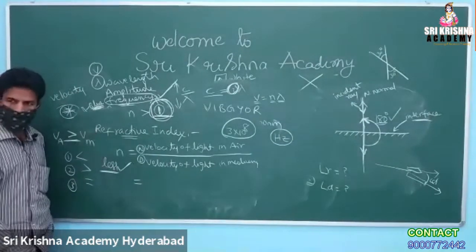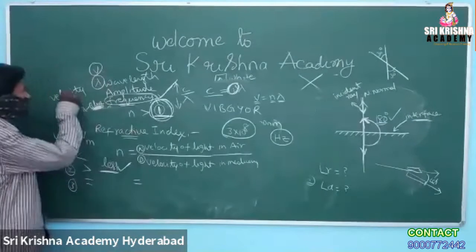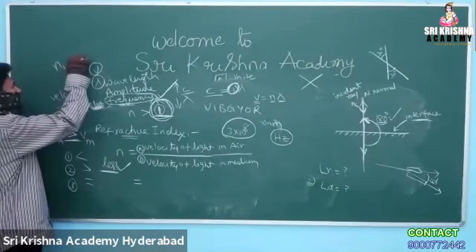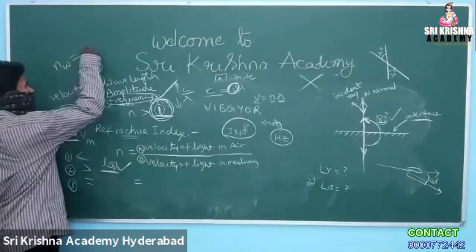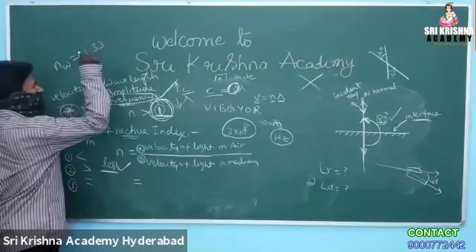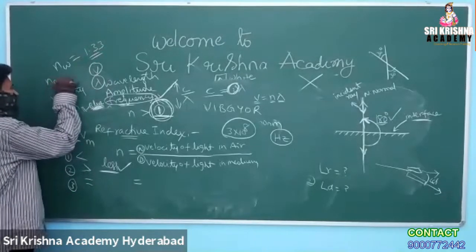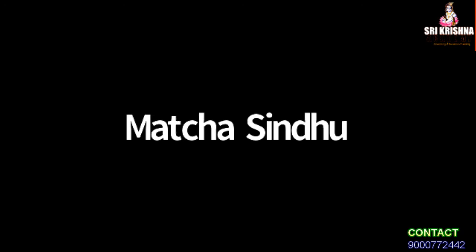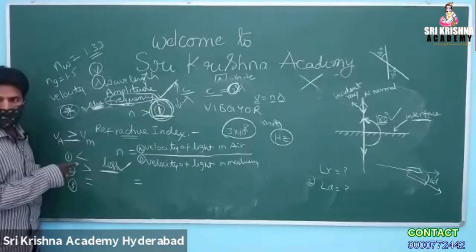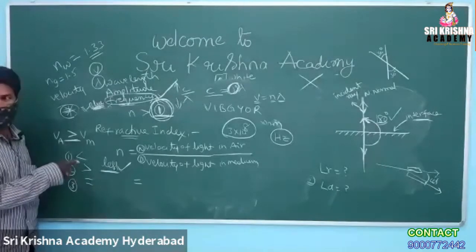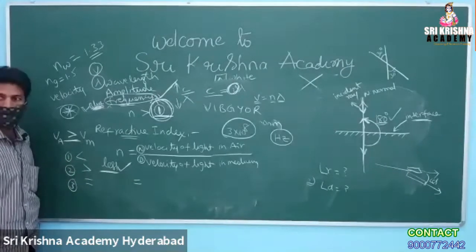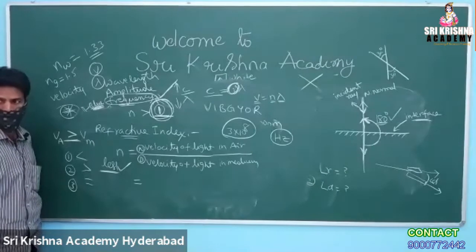You observe. What is the refractive index of water? See, it is greater than 1. Refractive index of glass? 1.5. It is greater than 1. Understood why? Because all these things I am explaining, I am going to ask NEET oriented questions, the questions which were asked in previous NEET examinations. Be ready.